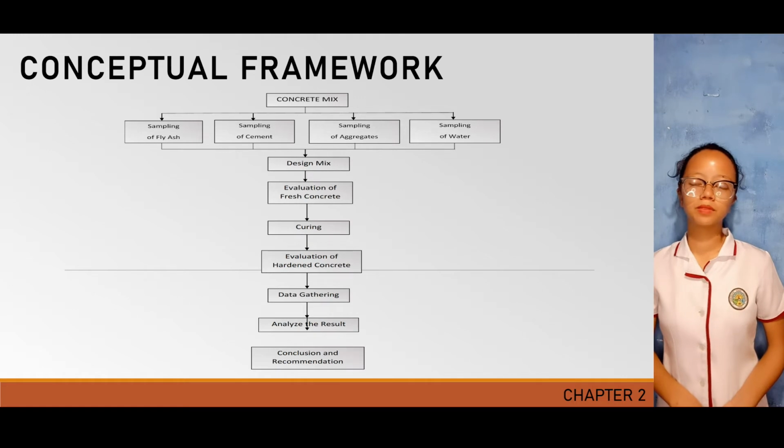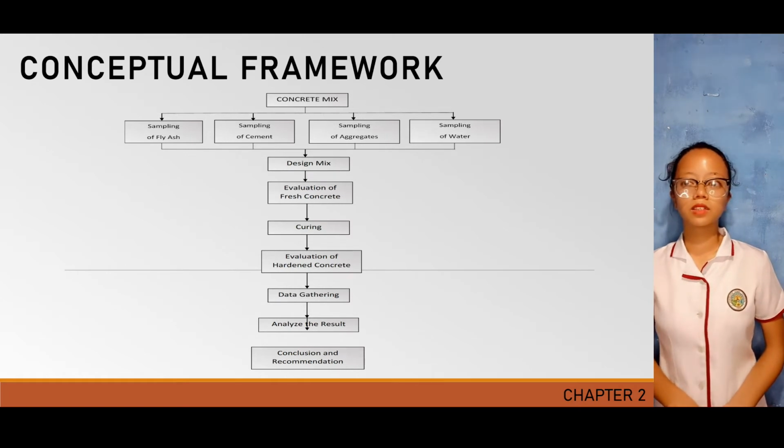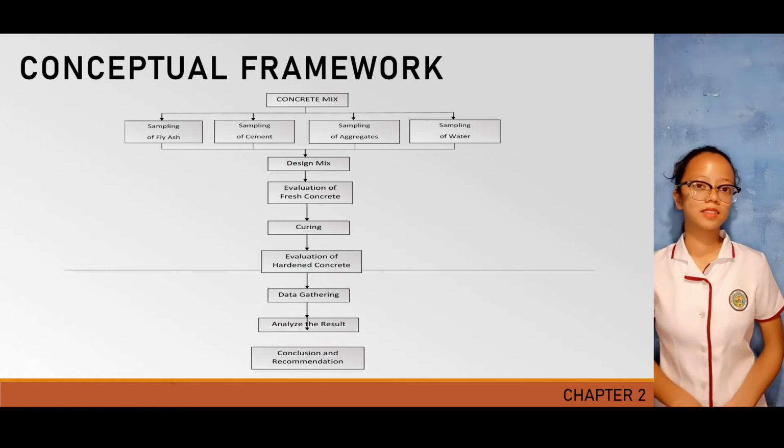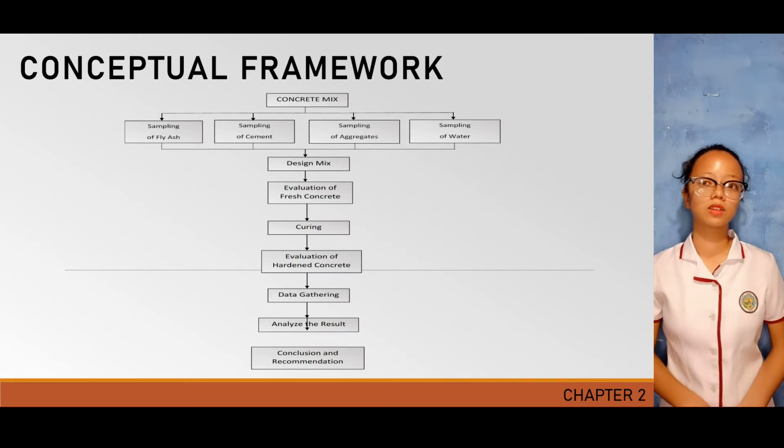Along with its respective time frames, hardened mixtures will undergo a compression test to determine the compressive strength. The results will be tabulated, analyzed, and interpreted. The last procedure is the presentation of findings and conclusions.